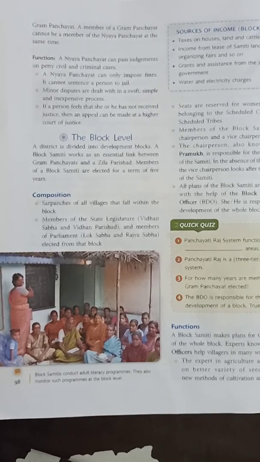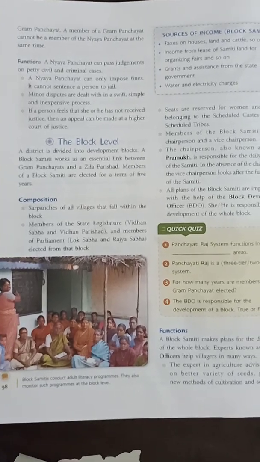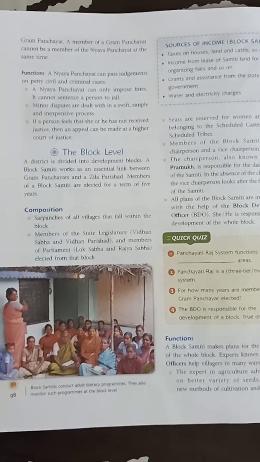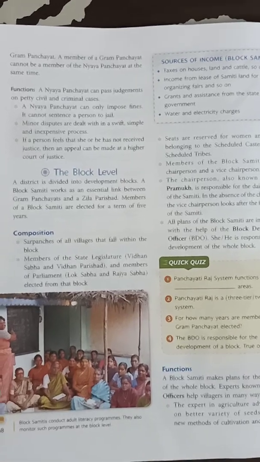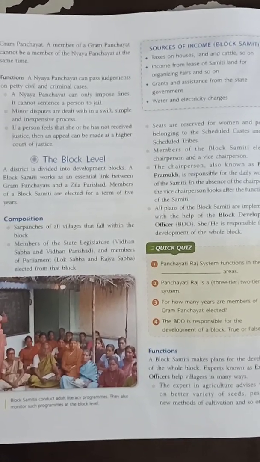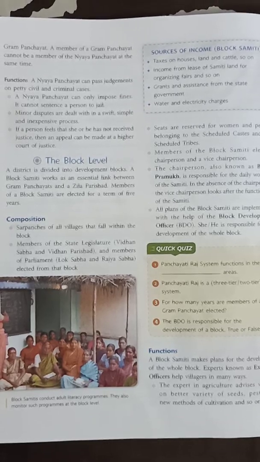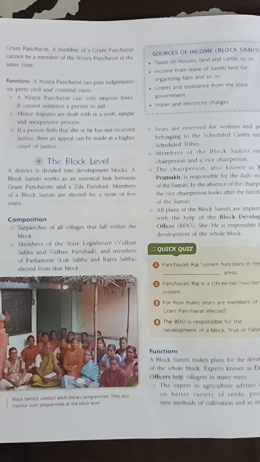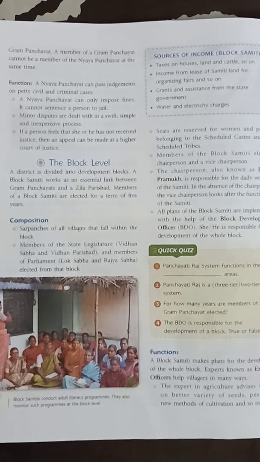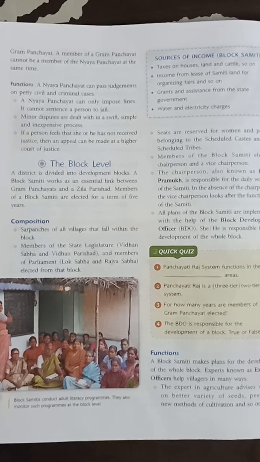Now come to the second point. Members of Parliament and the members of the State Legislative Assembly of that area. Parliament is the law-making body at the central level and the state legislature is the law-making body at the state level.